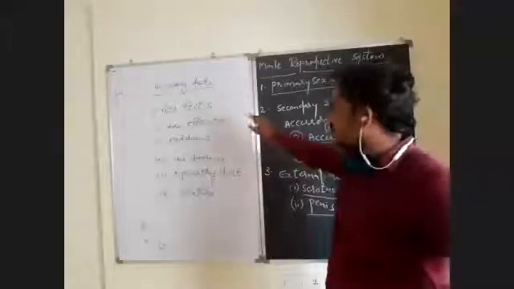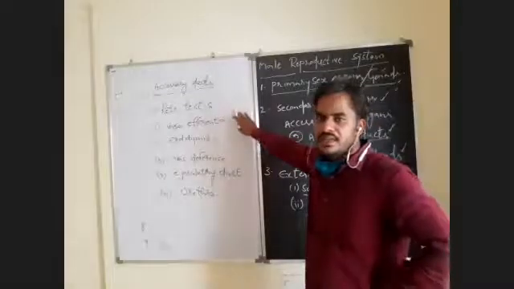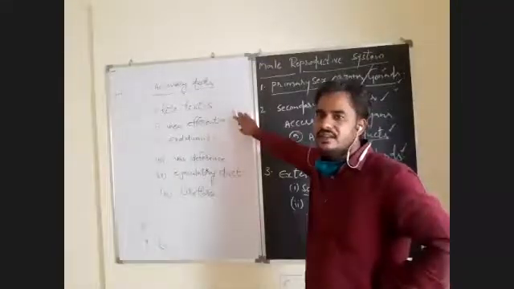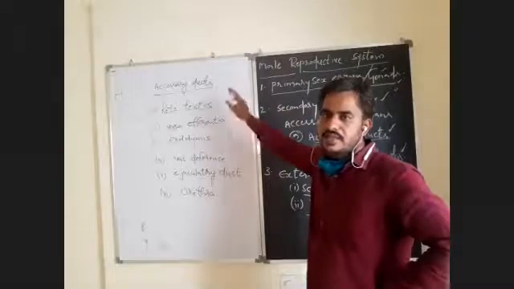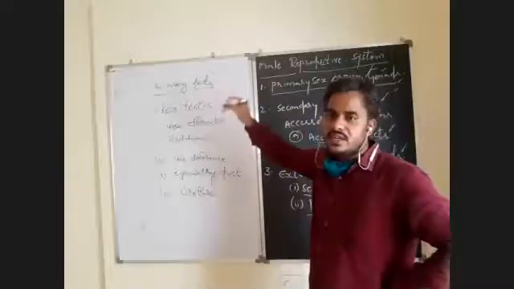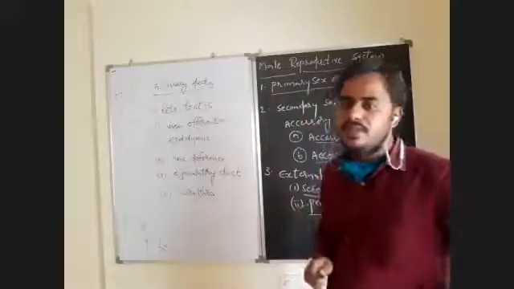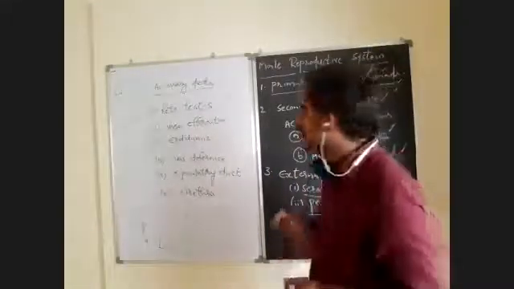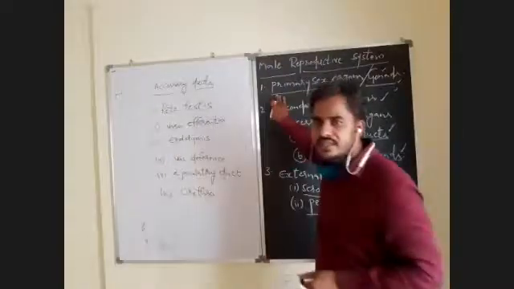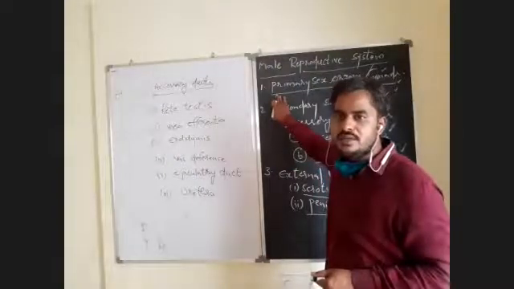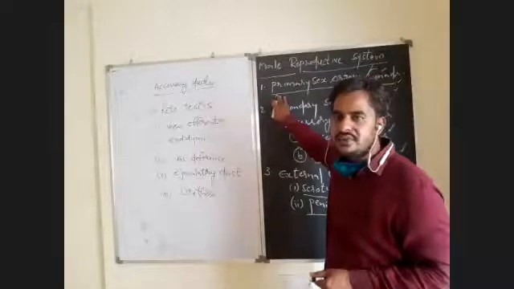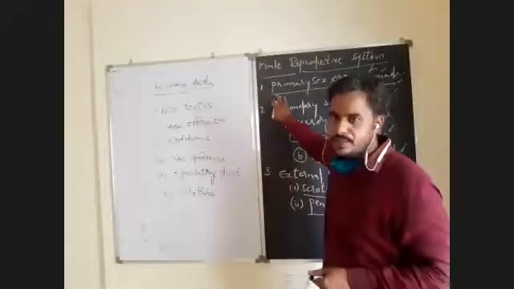So first, testes. Inside the testes there are seminiferous tubules. Seminiferous tubules are the structural and functional units of the testes where spermatogenesis takes place. Okay, so seminiferous tubules are present in the testes. They are the sites of production of gametes, that is spermatozoa.